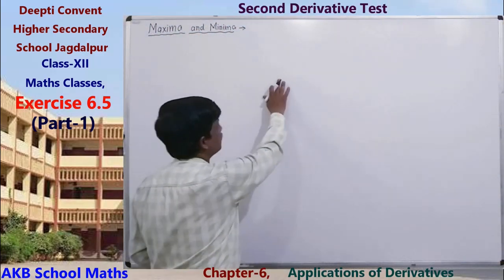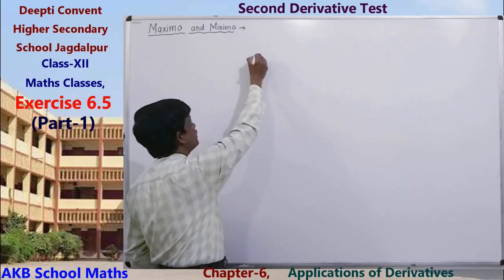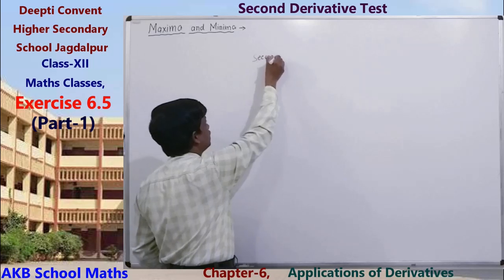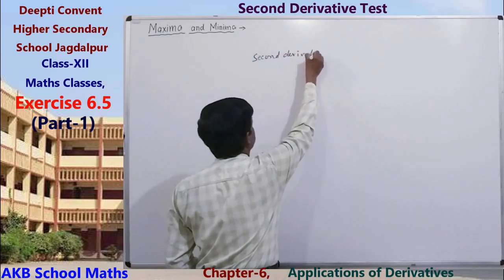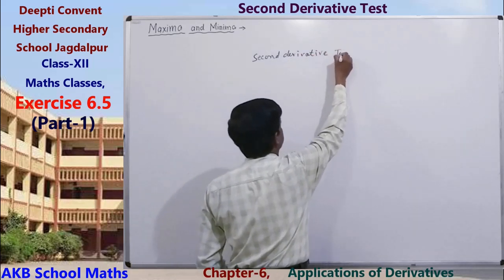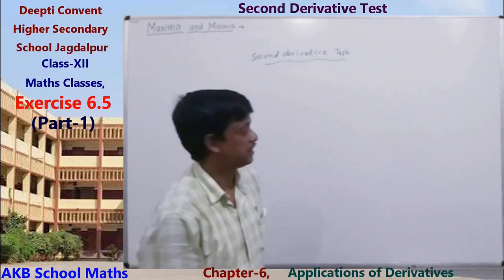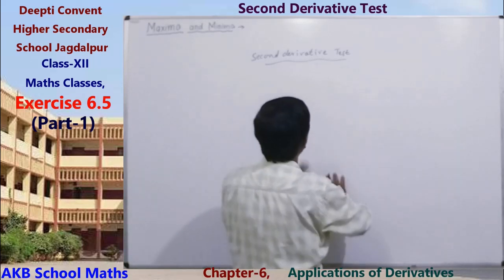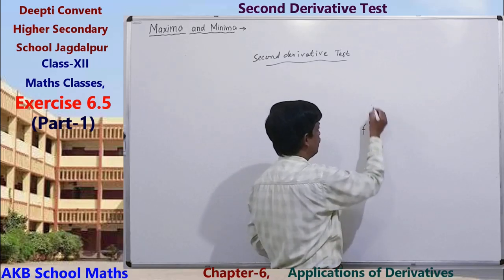Now, second derivative test. Very easiest test. Okay. So, first of all, you have to find the first derivative of the function.